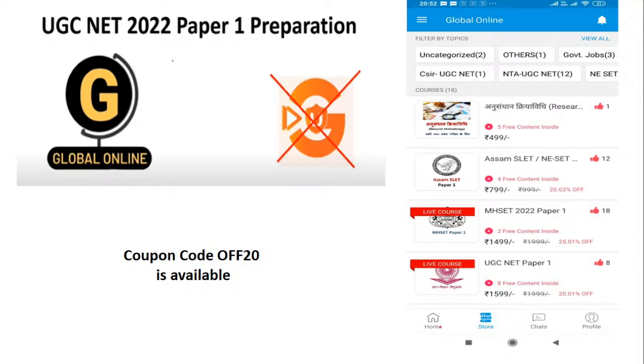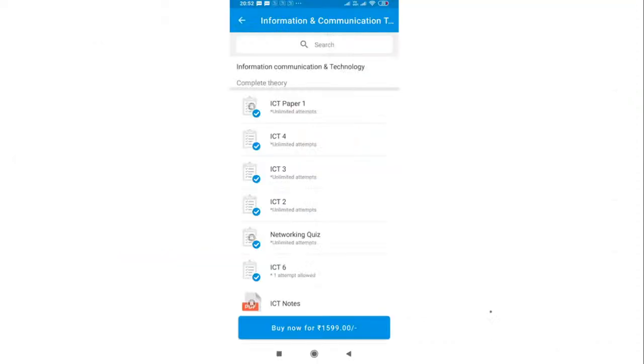Now the reason to show you the app is that on the app you have a store, wherein the moment you go on the store you will get the ICT quiz which happens every day. Quiz in the sense the practice questions which I am taking after every lecture. So today is the 7th lecture, so you will see the ICT 7th quiz will be uploaded, just to keep in touch with how much you have learned in the lecture and how much you can recall.